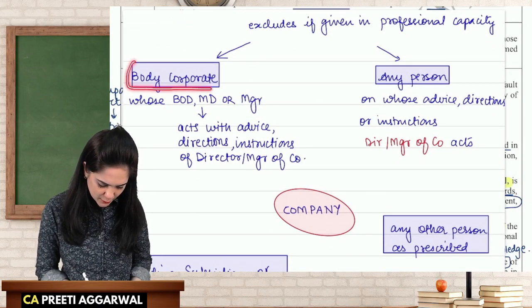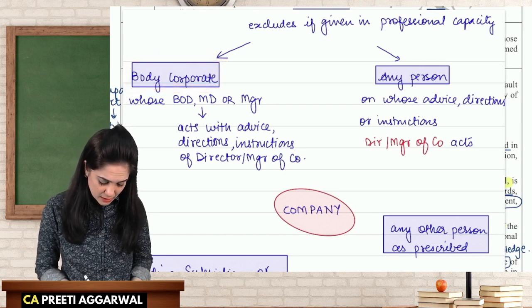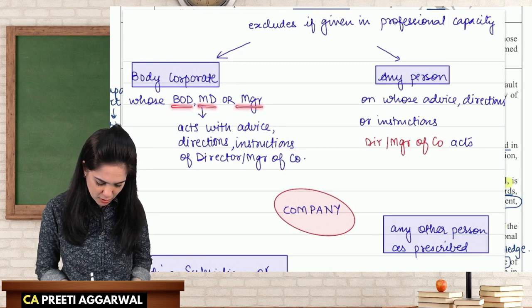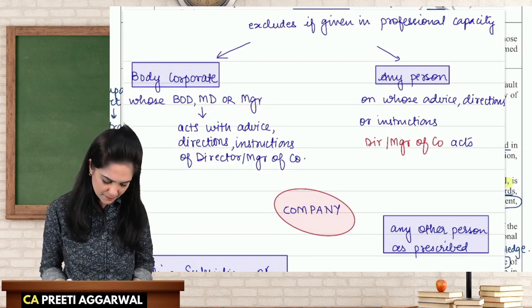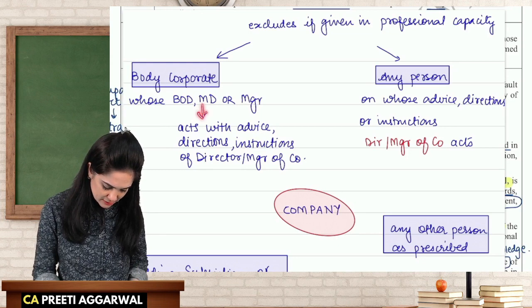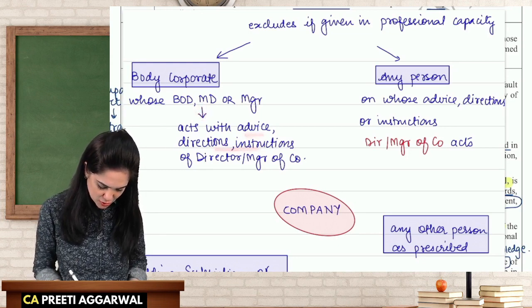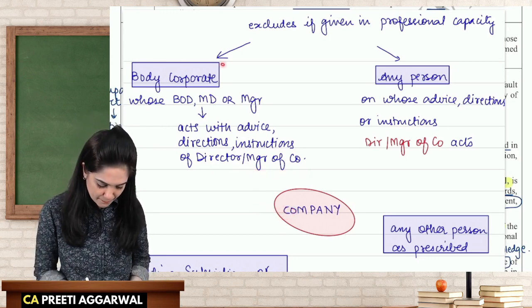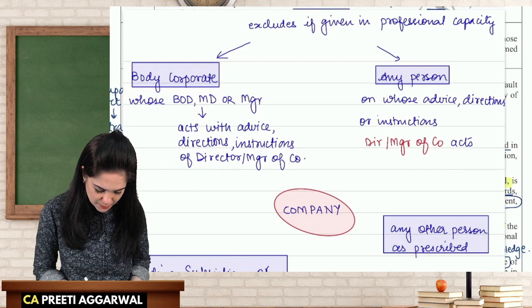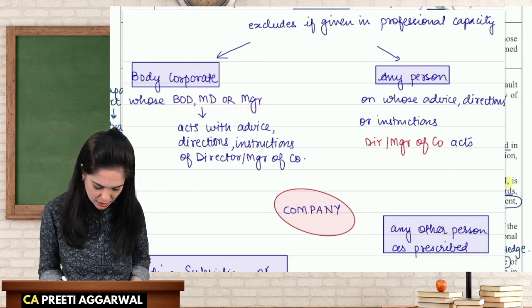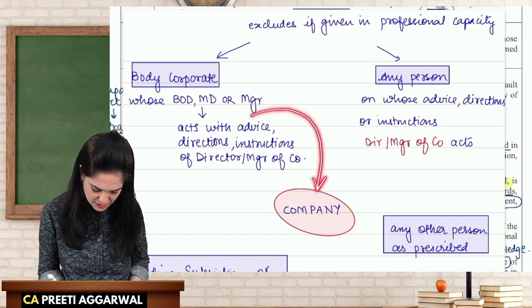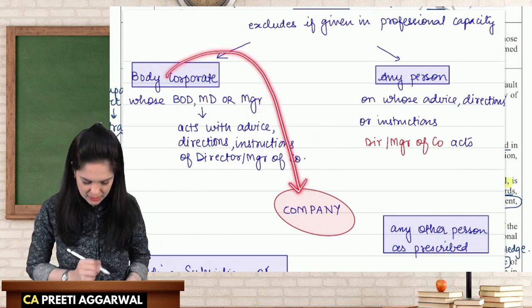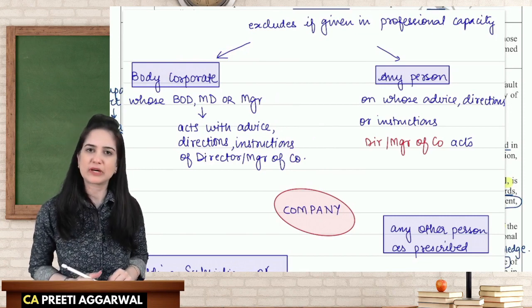I am a body corporate whose board of directors, managing director or manager acts with the advice, direction, instructions of a director or manager of this company. I repeat, a body corporate whose board of directors, managing director or manager acts with the advice, instructions, directions of the director of the company, then this body corporate is a related party of the company.